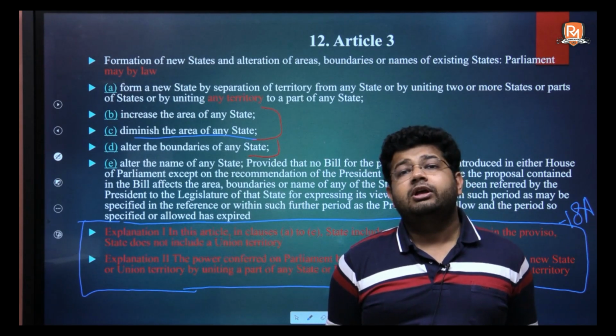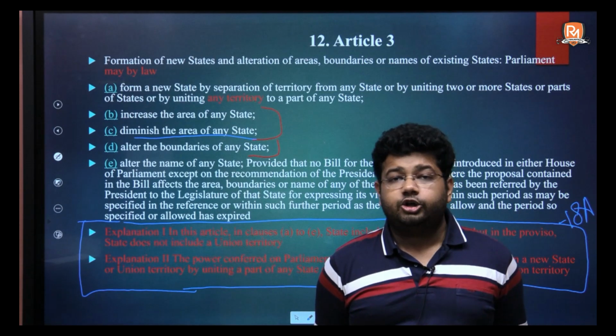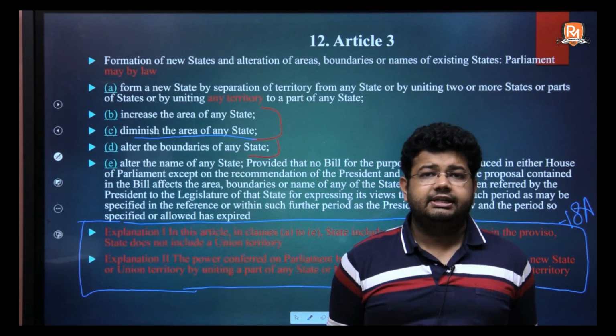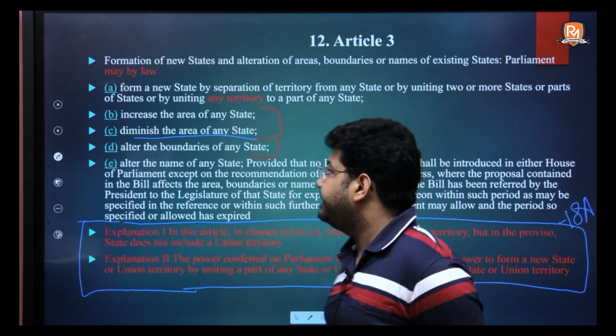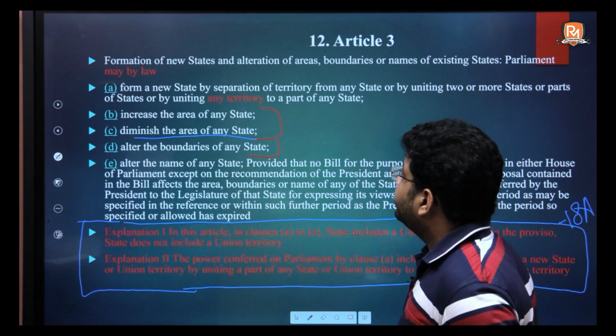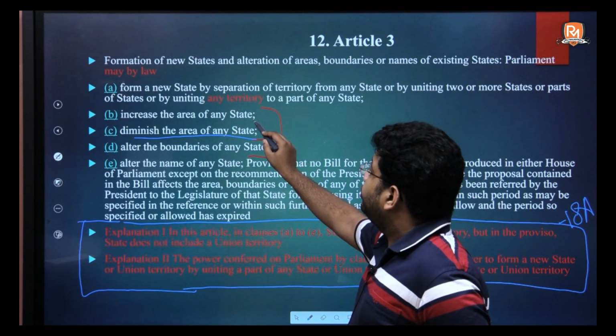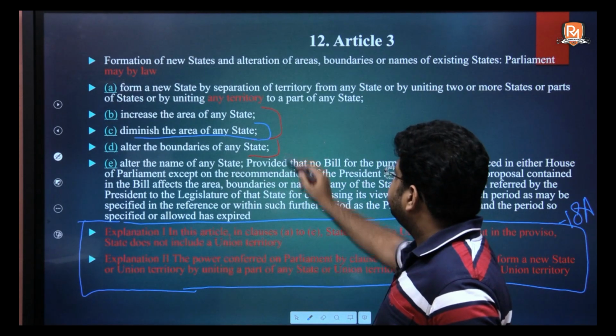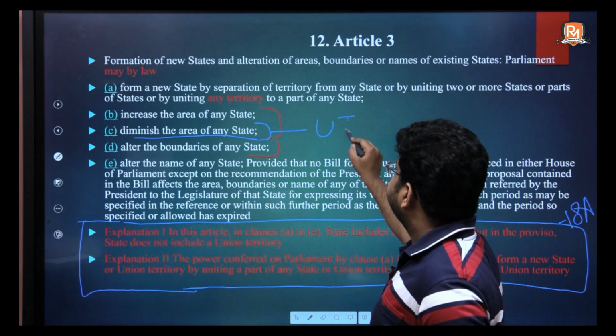While saying this, the Supreme Court gave two arguments. Number one, it says that when we read 3C, we get to know that it includes only states and it excludes union territories.